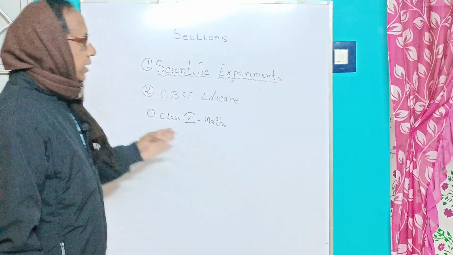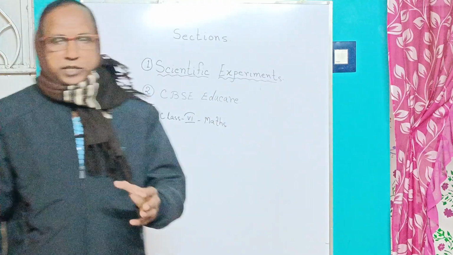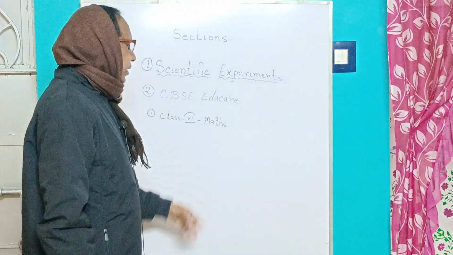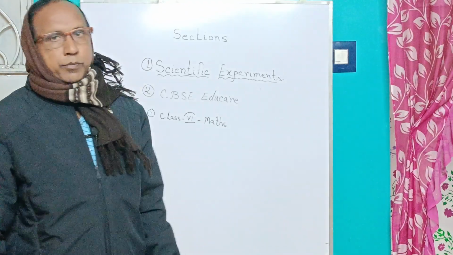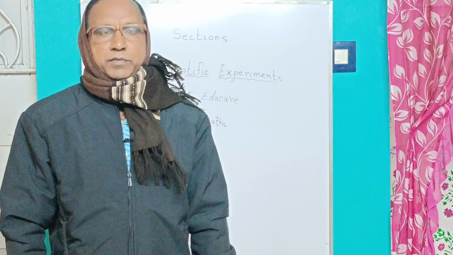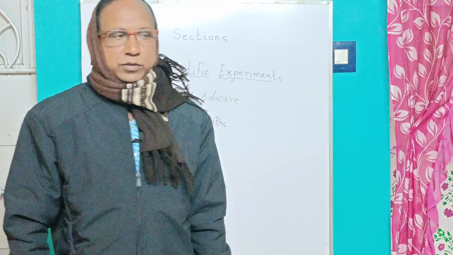In scientific experiments you get all the experiments of science related to physics, chemistry and biology, and in CBSE Educare, you get maths and science from class 6 to 12. This is our program.